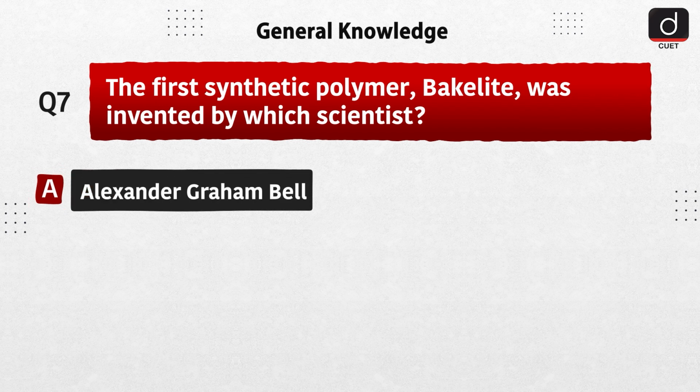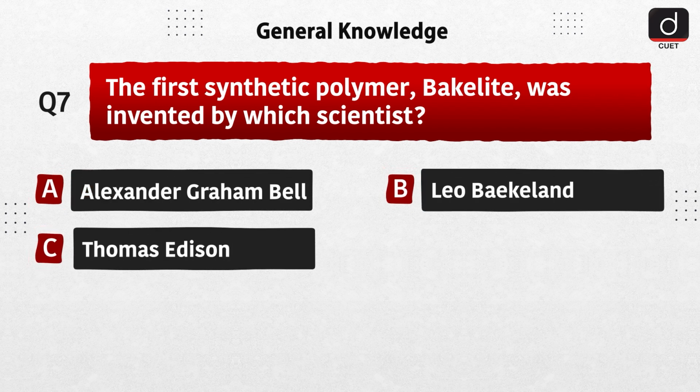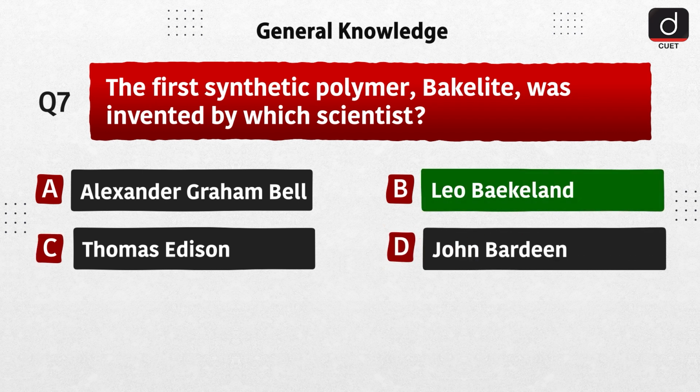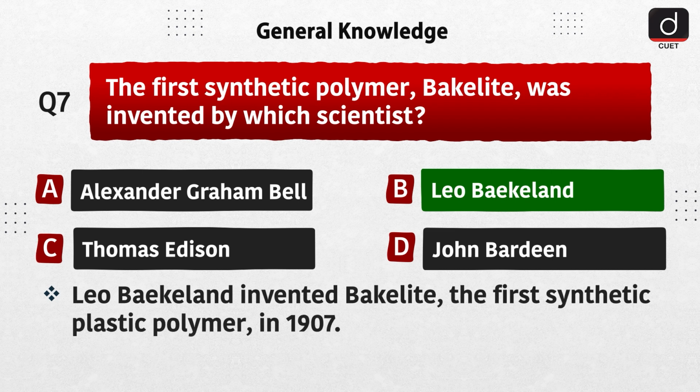Next question is, the first synthetic polymer, Bakelite, was invented by which scientist? Option A, Alexander Graham Bell. Option B, Leo Baekeland. Option C, Thomas Edison. Option D, John Bardeen. The correct answer is option B, Leo Baekeland. Leo Baekeland invented Bakelite, the first synthetic plastic polymer, in 1907.